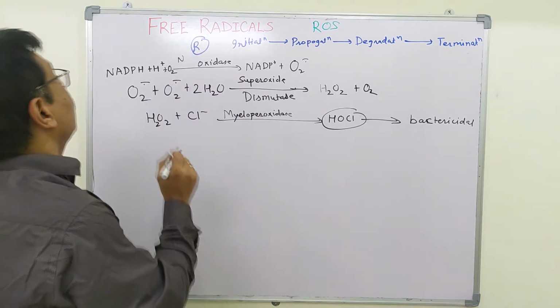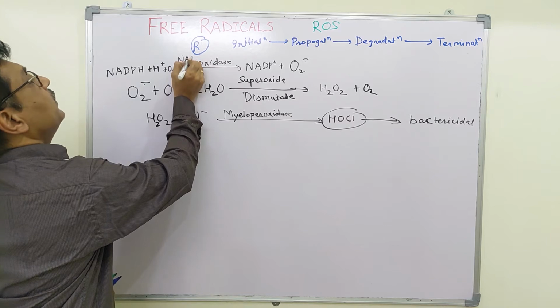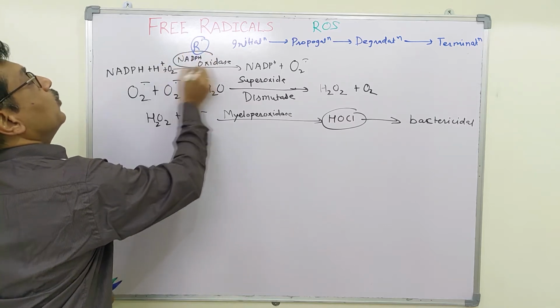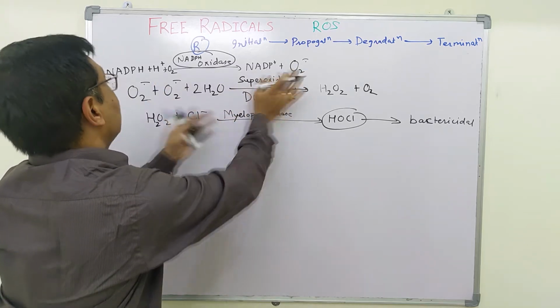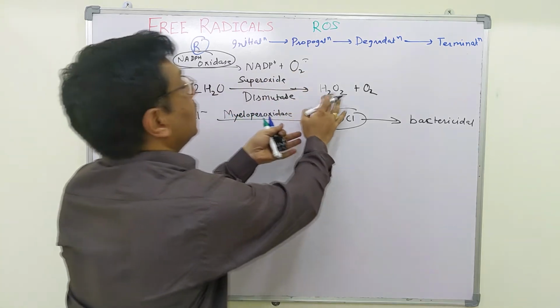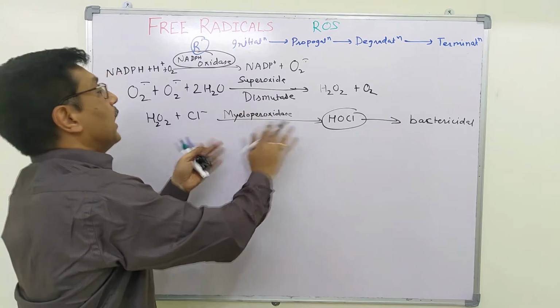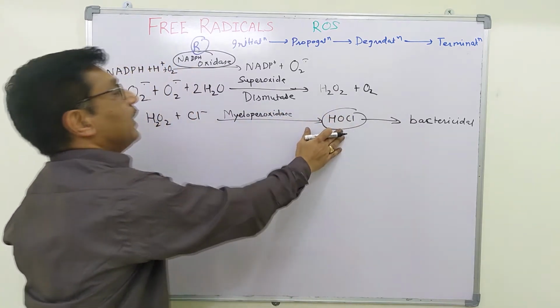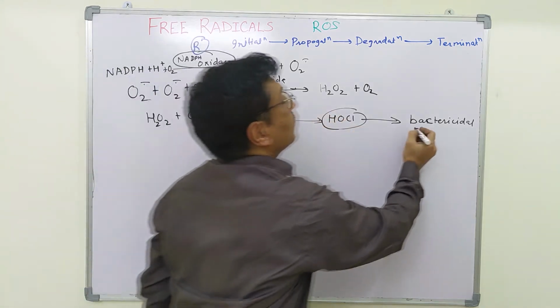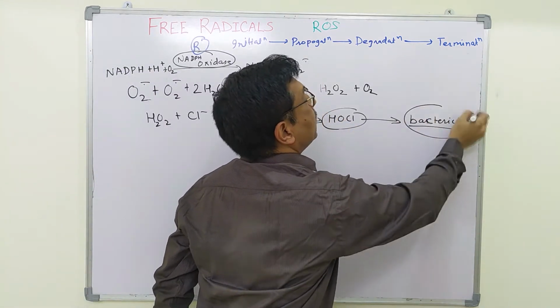Now, in case of deficiency of this NADPH oxidase, what will happen? Macrophages cannot synthesize superoxide, thereby superoxide will not be converted into hydrogen peroxide, and this hydrogen peroxide cannot be converted into hypochlorous acid. Thereby bactericidal action cannot be achieved.